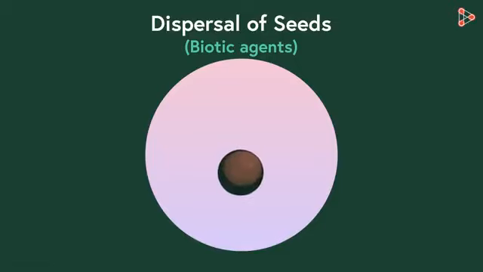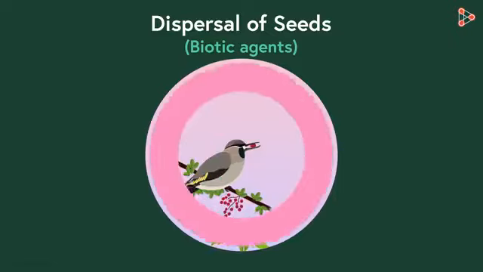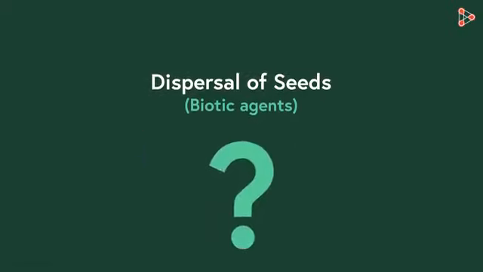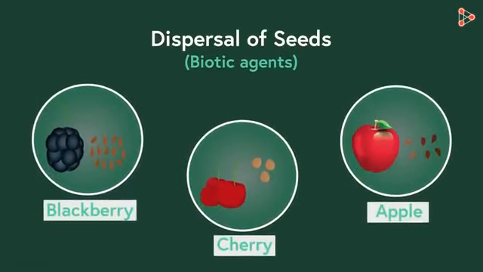However, the hard seed cover softens a bit due to the chemical activity of the acids present in the bird's stomach. So, as the seed passes through the bird's gut, it gets soft, and when it drops on the ground and gets rooted, it becomes easy for the seed to germinate. This is how animals can help in far and wide dispersal of seeds. Can you name some seeds which belong to this category? Blackberry, cherry, apple, and so many pulpy fruits have seeds that are dispersed by animals.